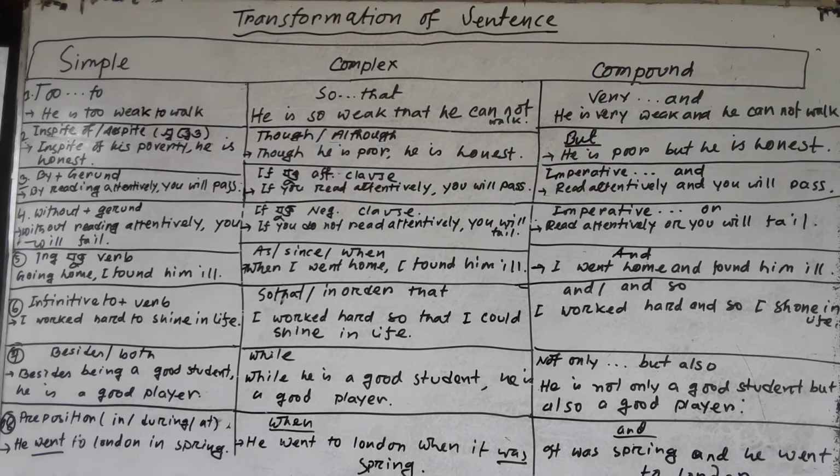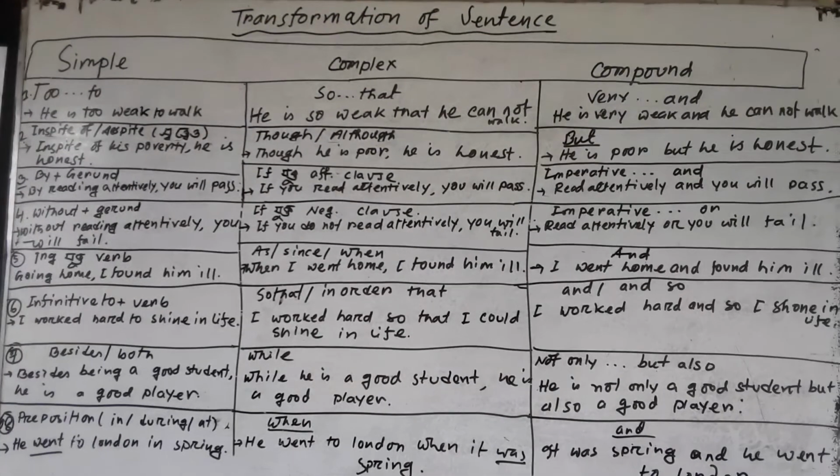So for this, what will we use in the complex sentence? When he went to London, when it was spring. And what will we use in the compound sentence? It was spring and he went to London.